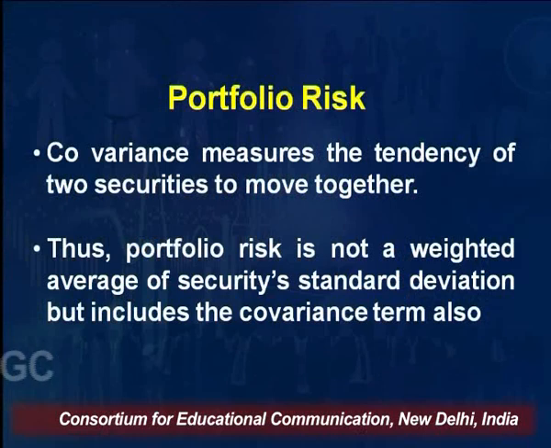For example, if X's price increases by 10%, the price of Y also increases by 10%. It means the tendency to move of both the securities is perfectly aligned, right? They go in the same direction. Sometimes security A increases 10% and security B increases by 15%, right?